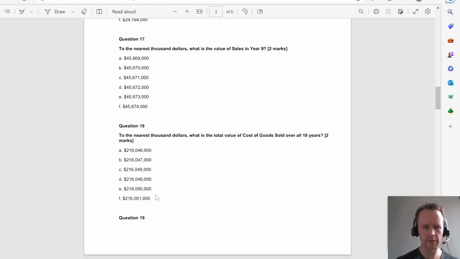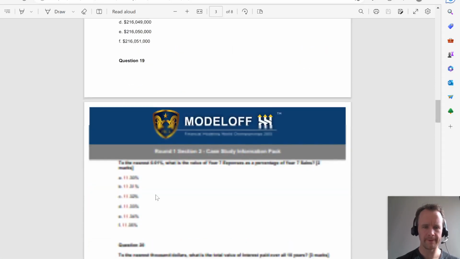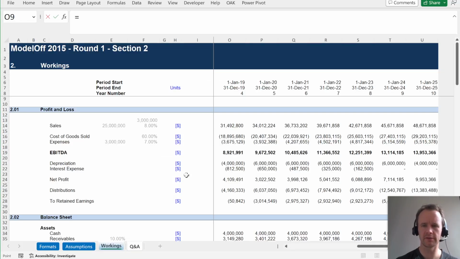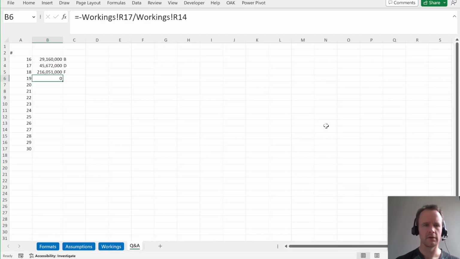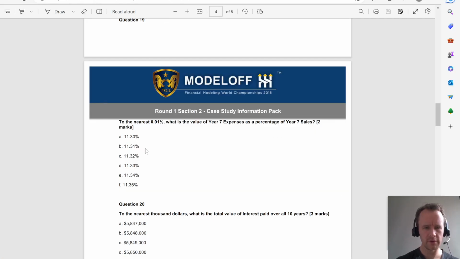$216,051. That's F. Okay, 19. To the nearest 0.1%, value of year 7 expenses as a percentage of year 7 sales. So year 7 expenses is here, divided by year 7 sales, and that is 11.35, which is F.